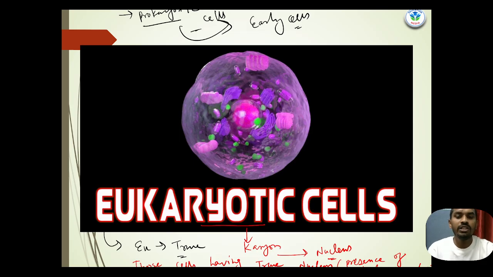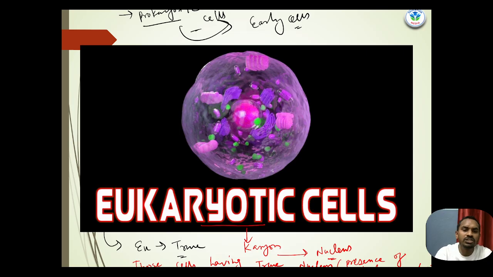So all the eukaryotic cells have a nuclear membrane, with the nucleus in the center of the cell. Eukaryotic cells are the most advanced type of cells compared to the prokaryotic cell. There are a higher number of chromosomes present inside the eukaryotic cells, and there is also a size increase compared to the prokaryotic cells.